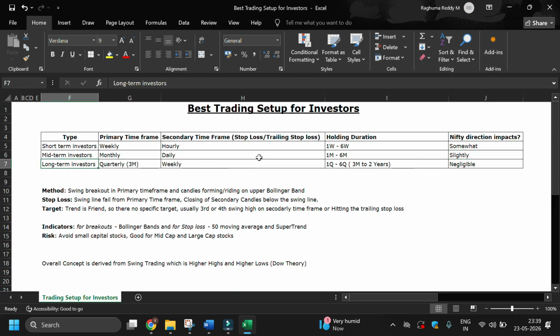For long-term investors, the primary time frame we have to check is quarterly, which is the 3 months time frame, and the secondary time frame will be the weekly time frame, and the holding time period will be 3 months to 2 years, and the impact of Nifty direction will be almost negligible.